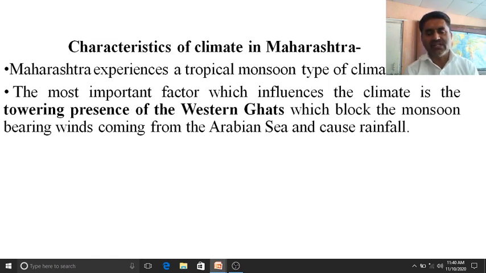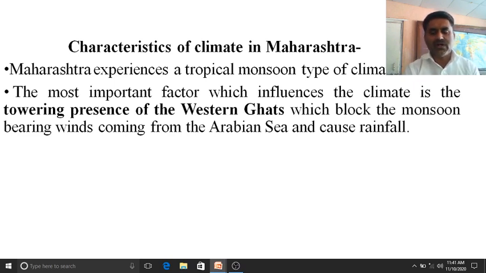Somewhere there is a rain shadow area, because as the winds go upward there is rainfall, but whenever they reach a specific height, their capacity to give rainfall decreases, and that's why they become dry, and towards the leeward side there is no rainfall, and due to that there is a rain shadow area in some part of Maharashtra.